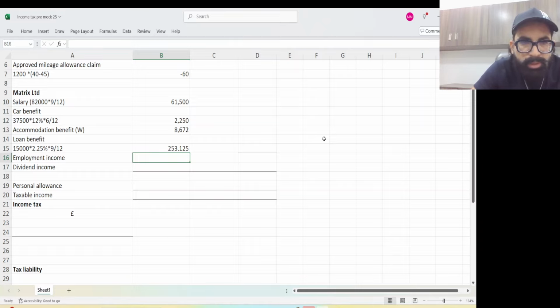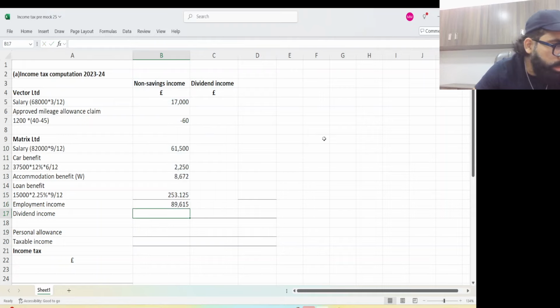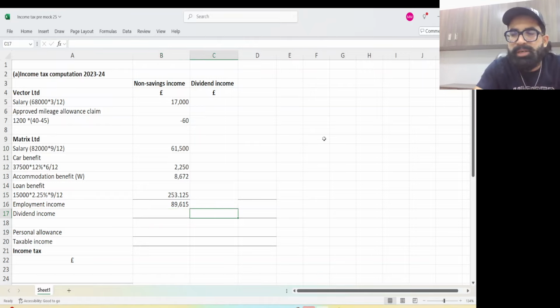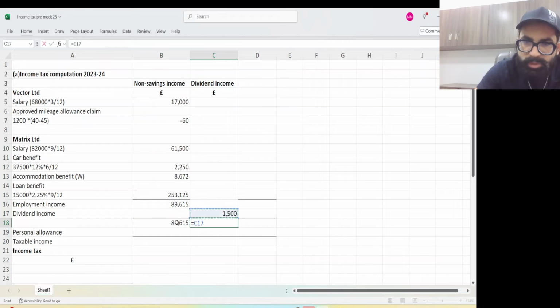Now calculate the total employment income here. Everything is done. Okay, so total employment income will be 89615. That's perfect. Now write the dividend income. There was a dividend income of 1500 in this question. Directly pick it up. Let's pick it up. This is employment, this is dividend income.